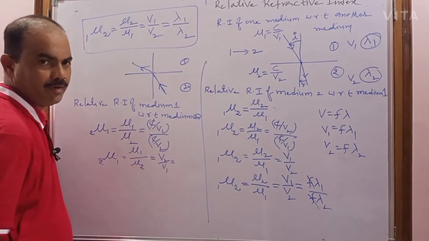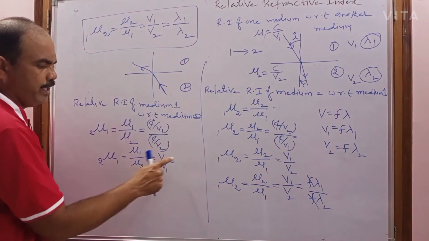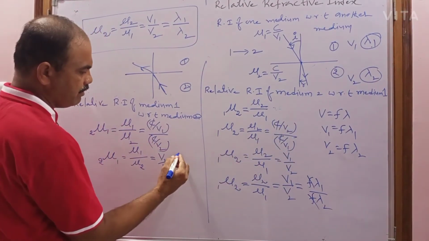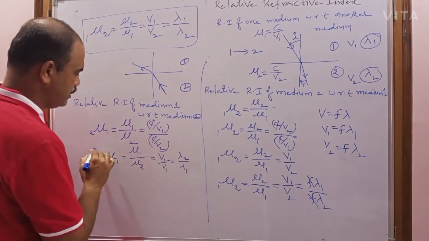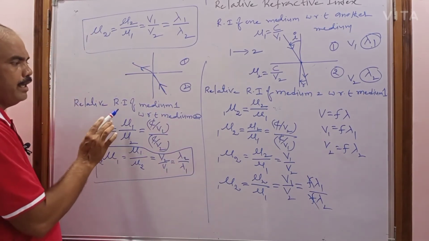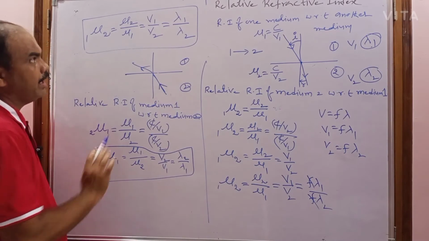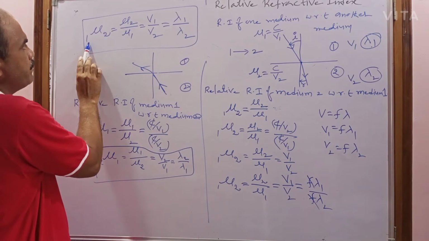And again when we write it in terms of wavelength, what do you get? v2 means f lambda 2, v1 means f lambda 1. So f and f will be cancelled. What remains? Lambda 2 by lambda 1. So this is the formula of whom? This is the formula of relative refractive index of medium 1 with respect to 2. And this is the formula of relative refractive index of medium 2 with respect to 1.